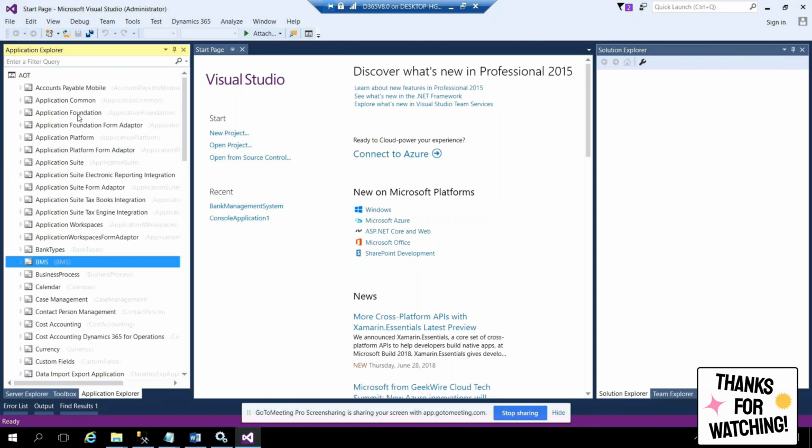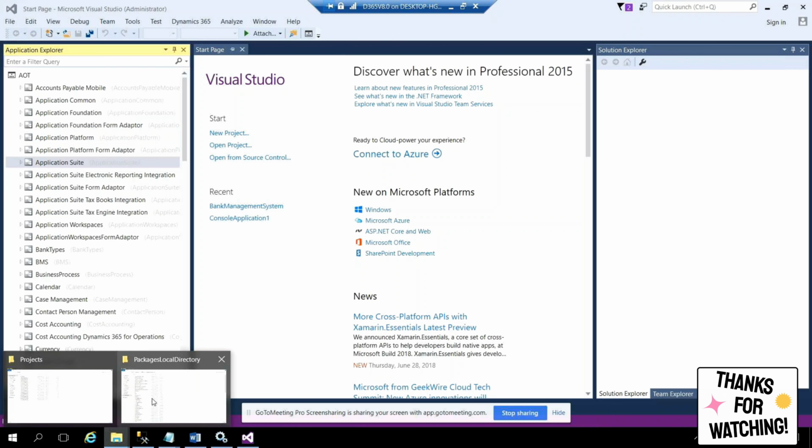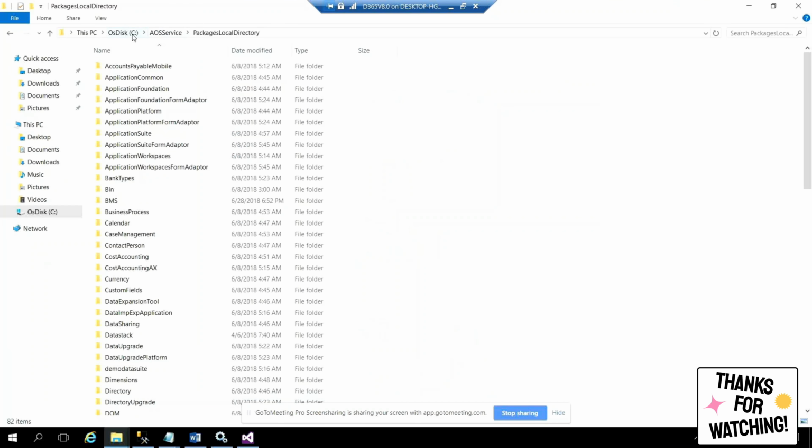Okay. Now, watch here. There is one model called application foundation or application platform or application suite. I want to show you where this model is. Now, let us go to the folder structure. Where is the folder? C drive, application object server, AOS service is the folder, packages local directory. You have the application foundation, application platform, application suite, DMS. So whatever you created in the model is in the folder structure.